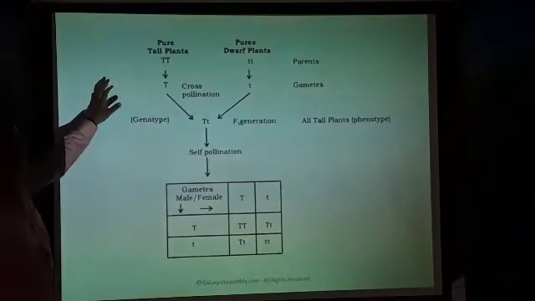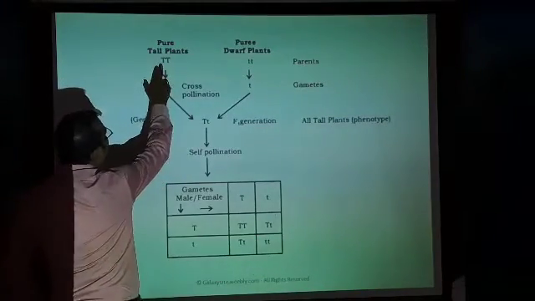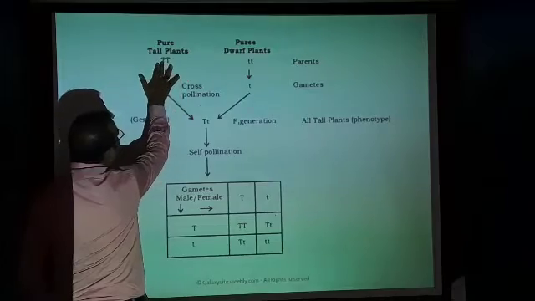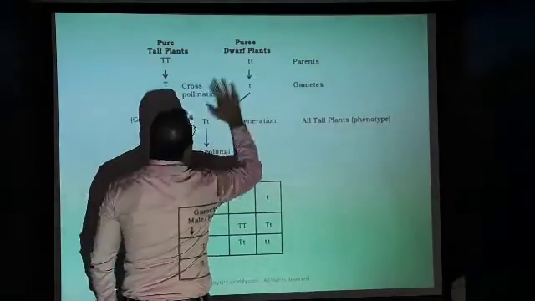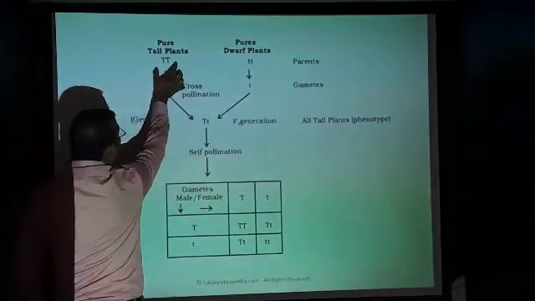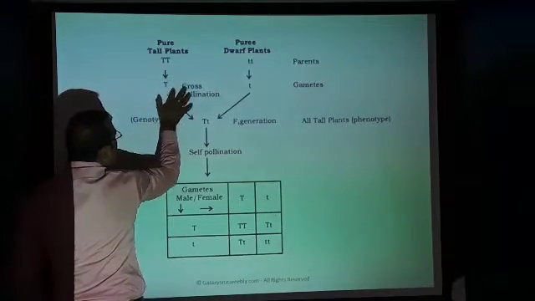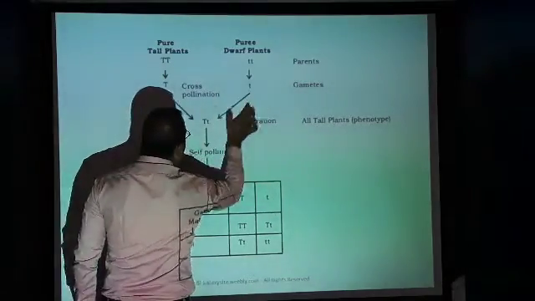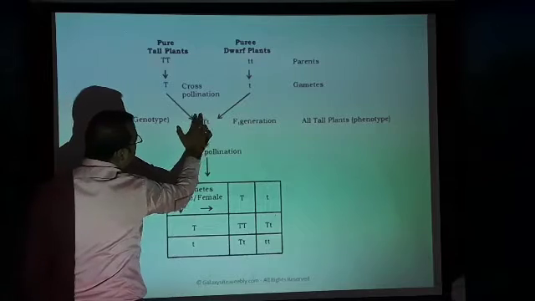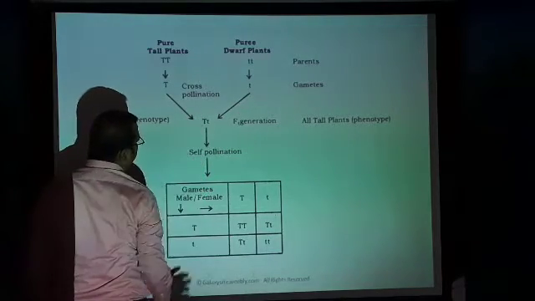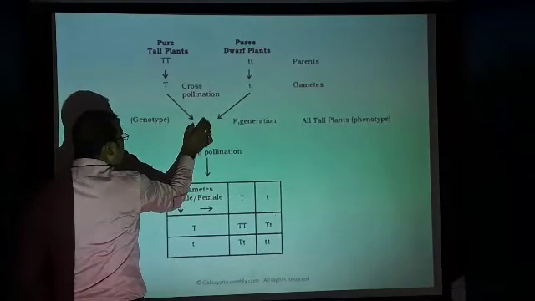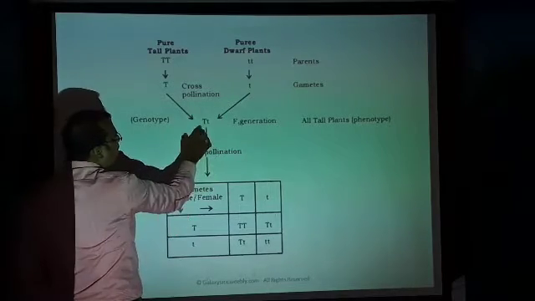Once again you just see here. In the pure plants, how many gametes are there? Capital T here, and small t and small t, and each contributes half. So there is 1 t in both. When they come together, one capital T and one small t are there, but its character is tall.